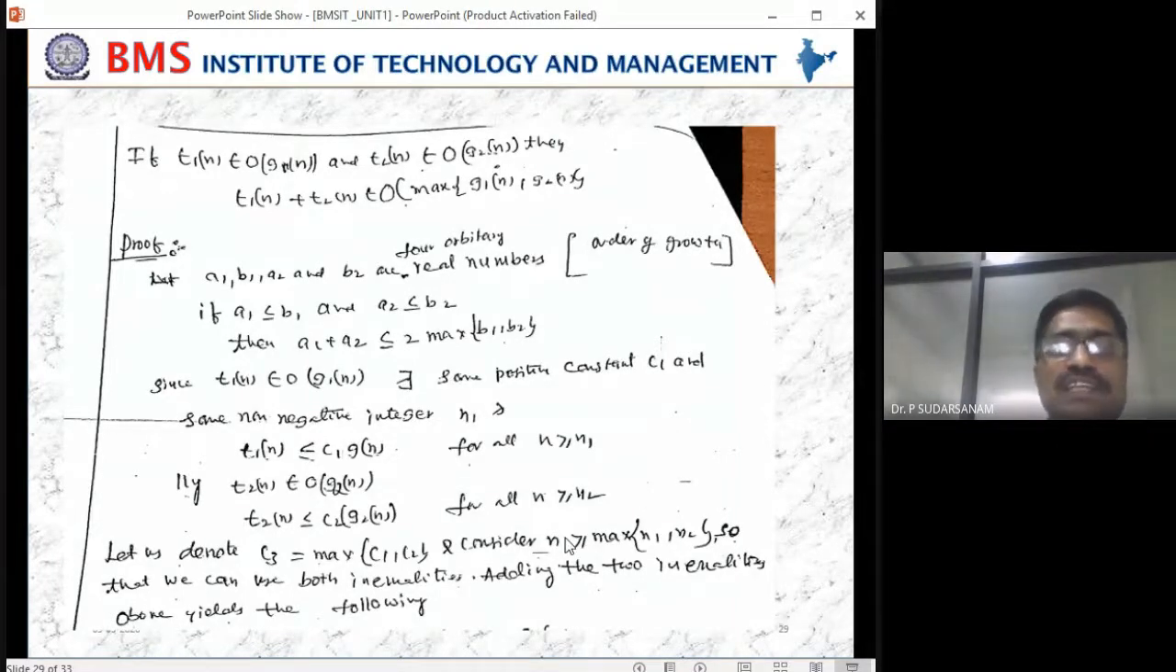Now we will go for the right hand side: 2 into maximum of b1 comma b2. Up to here, copy it. The textbook will not make it clear. They have given it as equations. You write it like this, then only you will understand, and you can write it in the examination properly.